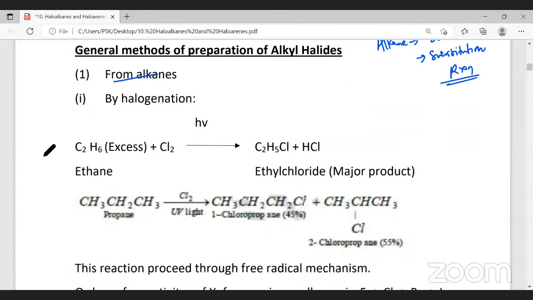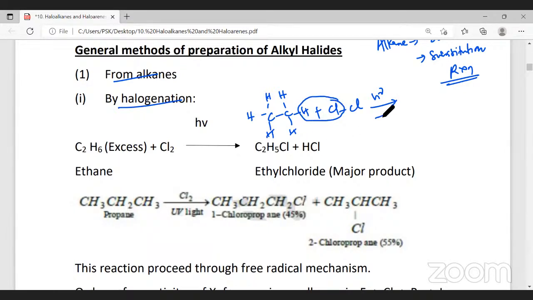Now, the first one is from alkanes by halogenation. What is halogenation? Reaction of an alkane with a halogen is called halogenation. For example, ethane in excess, when allowed to react with chlorine, gives chloroethane, or ethyl chloride, and HCl. Chloroethane is the IUPAC name. How do I write this reaction? I write CH3, CH3. This is ethane. When ethane reacts with chlorine in the presence of sunlight, substitution reaction takes place. H and Cl get eliminated as HCl.